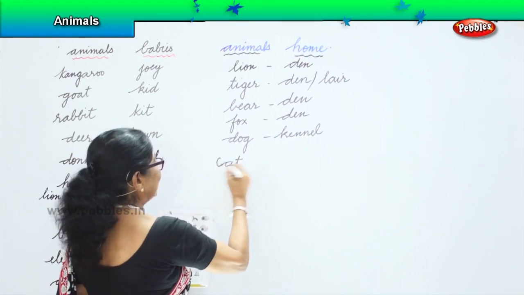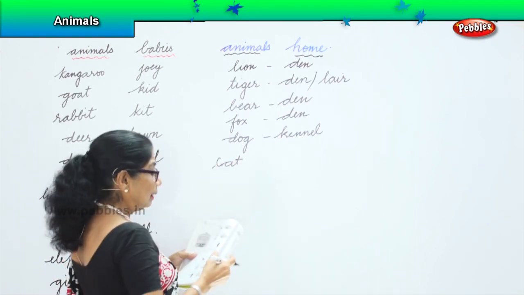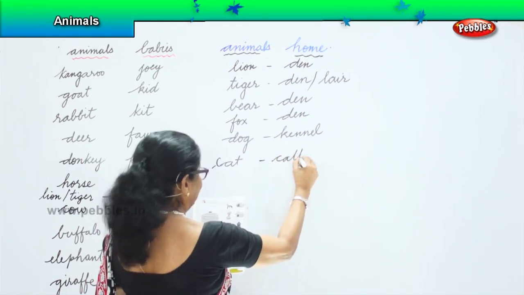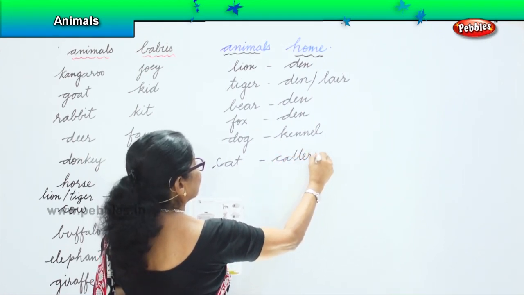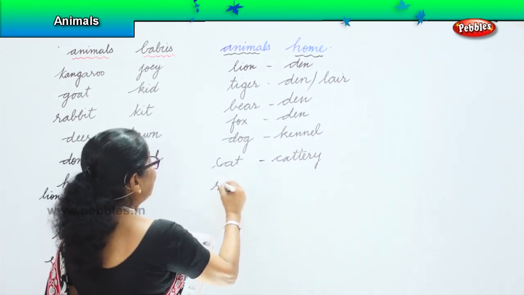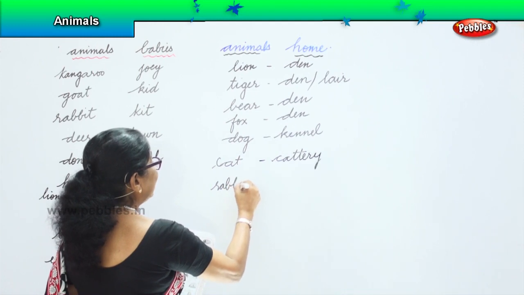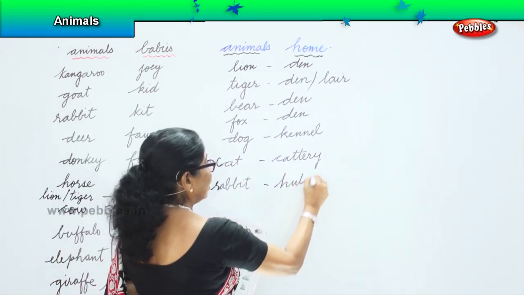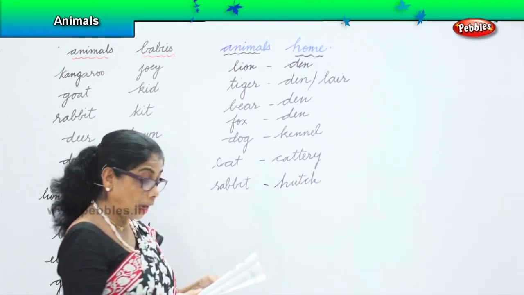The cat lives with us, but they also say a cat's home is called a cattery. Rabbit. The rabbit lives in a hutch.